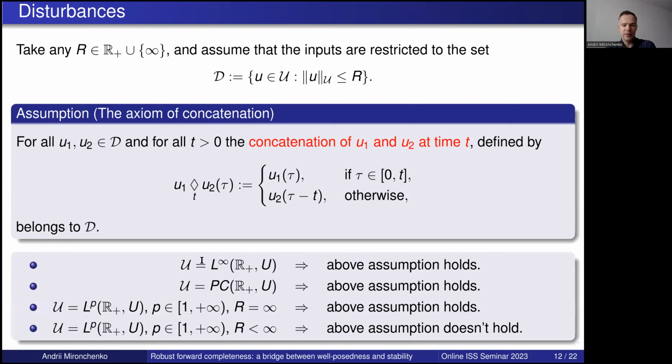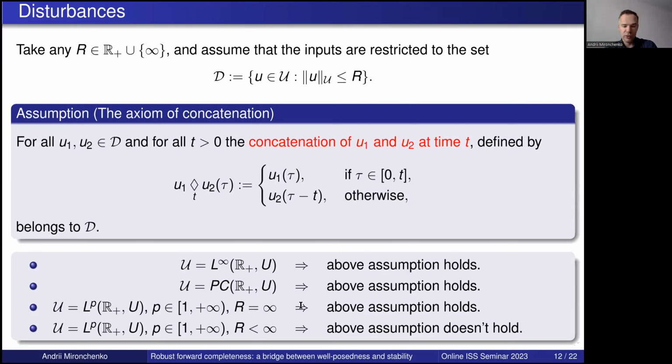Let me give some examples. If U is L infinity, then we definitely can take two L infinity functions, glue them together, and we again obtain an L infinity function, which also has a norm not larger than the maximum of the norms of these two. Therefore, the assumption will hold. If we take piecewise continuous inputs, then the same holds. If we take LP inputs and R is infinity, so D equals U, then the above assumption also holds. We can take two LP functions, glue them together, and it will again be an LP function. The norm may increase, but it will stay in LP.